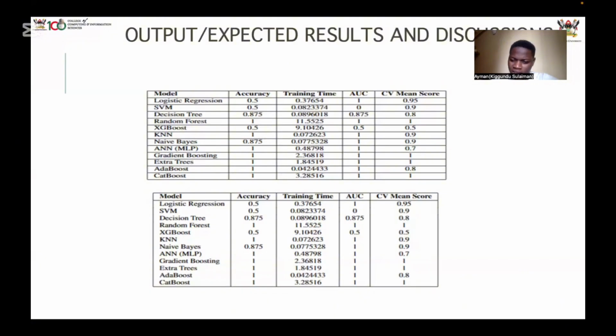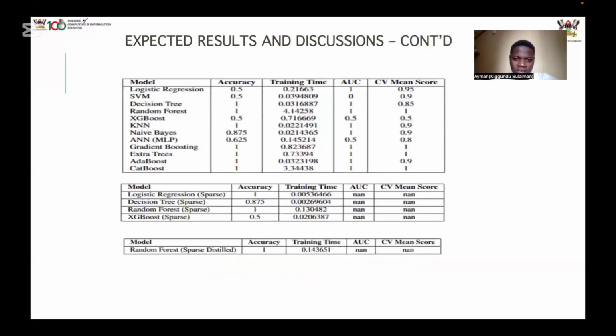So I'm going to cut it short because the time has run out. This is for the original. This is for 0.01, so there was not much change. In the next one, at 0.05, this is where the change came. This is where the random decision tree lost because it changed a lot. And this is the other models.